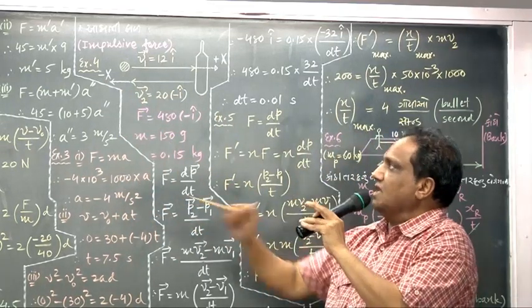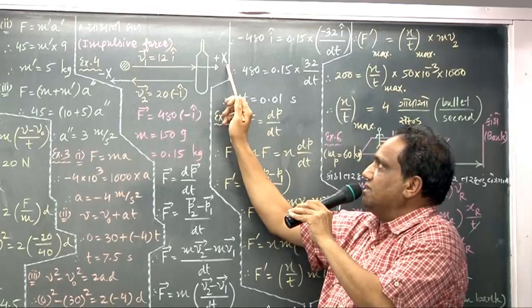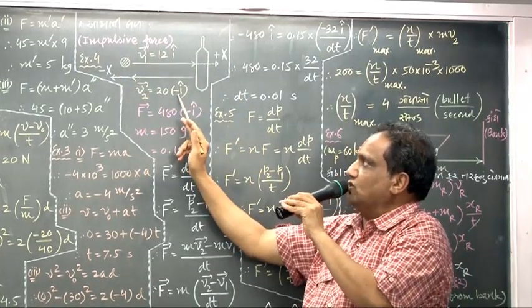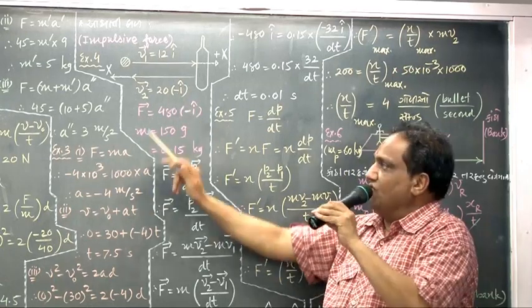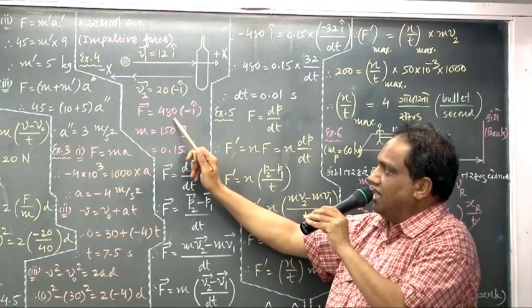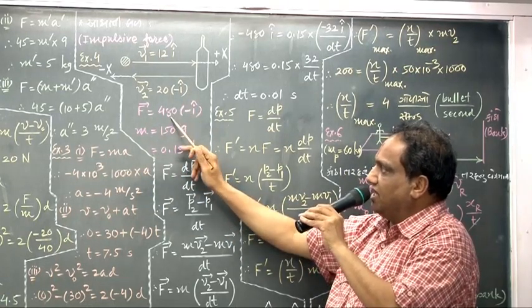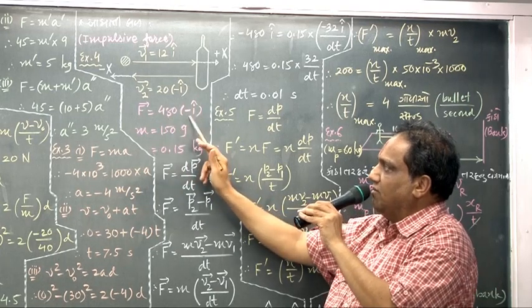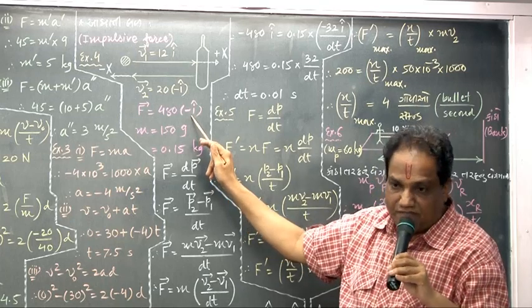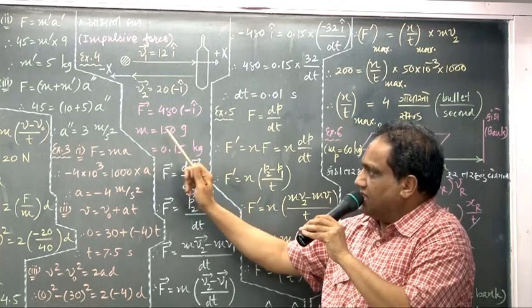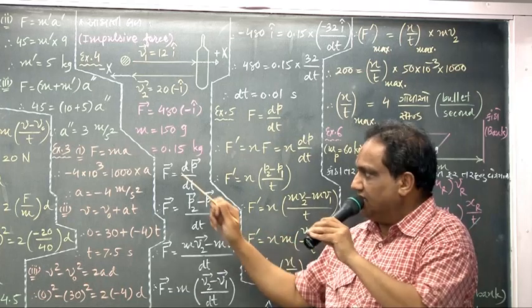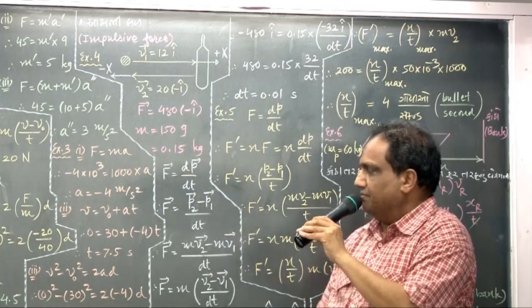If positive x-axis, then the unit vector should be i hat, and for the negative axis, the unit vector should be minus i. Force magnitude they have given is 480 Newton, so I should take 480 into minus i. Vector equals magnitude multiplied by unit vector. Correct? What about mass? 150 gram. Convert into kilogram. 150 upon 1000, that is 0.15 kilogram.